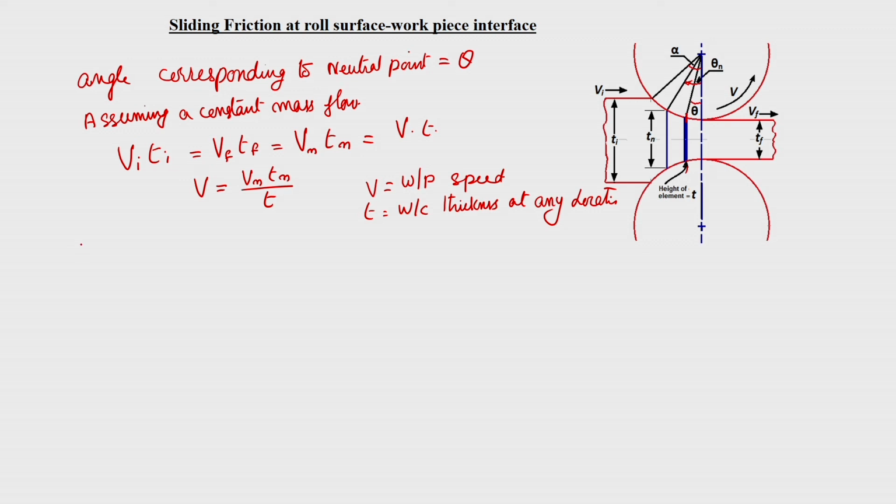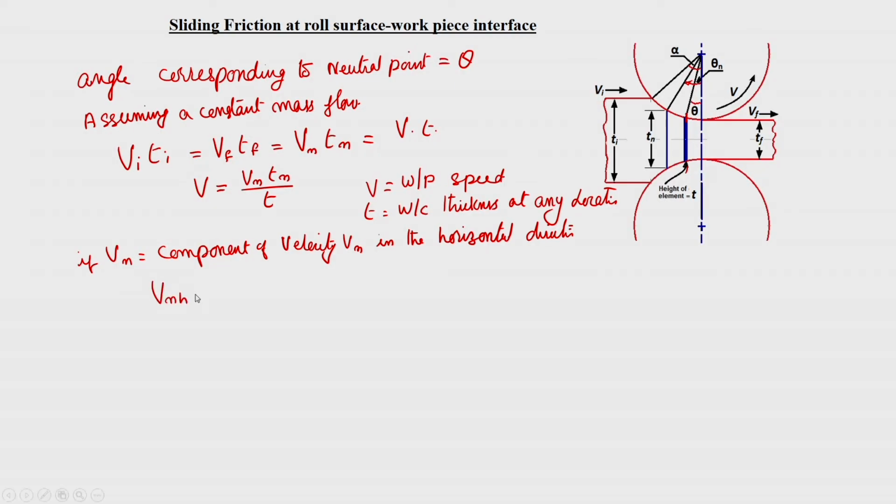If V n is the component of velocity corresponding to the velocity at the neutral point, in the horizontal direction, that means V n h is equal to V cos theta n, and we know that V is this.